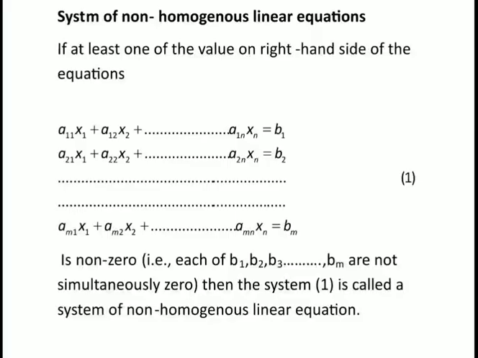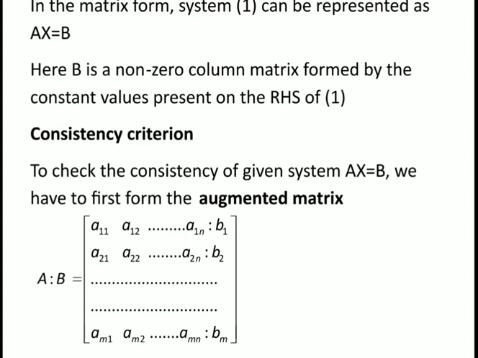So let us see the system of non-homogeneous linear equations. We have seen this in previous sessions also. First you have to consider a system of linear equations. In these linear equations, if at least one of the RHS is not equal to 0, then the system is called a non-homogeneous system of linear equations. This system can be represented in matrix form as AX = B, where A is the coefficient matrix obtained from the system of equations, X is the matrix of unknowns and B is the matrix of constants on the RHS.